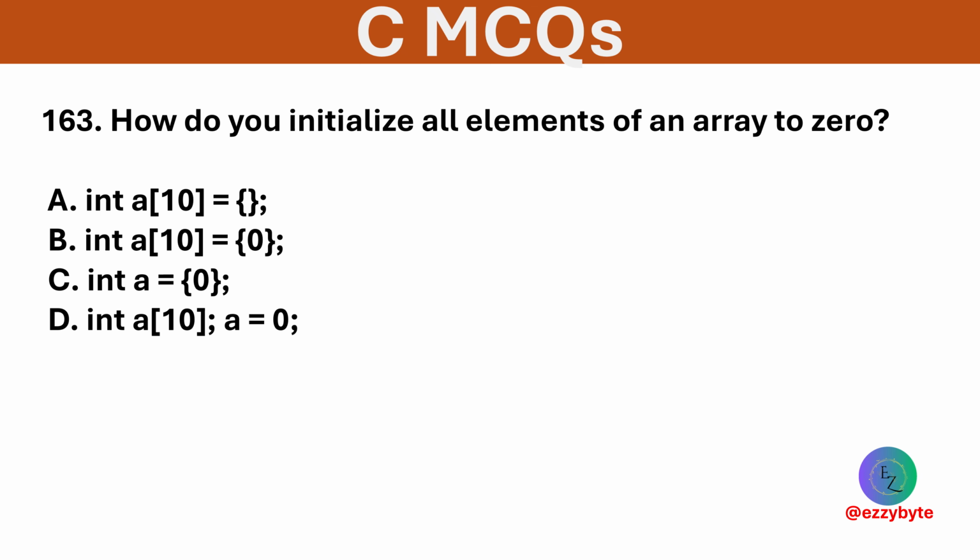How do you initialize all elements of an array to 0? Options are given below. Option B is correct. Initializing with 0 sets all elements to 0.